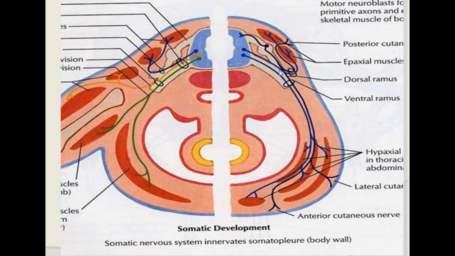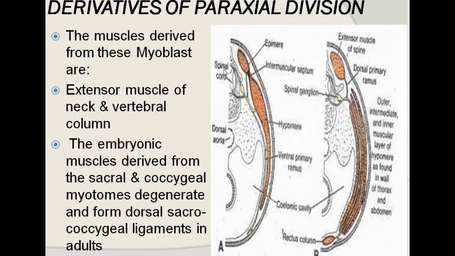Another picture shows the group of muscles, epiaxial and hypaxial, that are supplied by the dorsal and the ventral divisions of the spinal nerve. Okay, now the derivatives of the paraxial division. The muscles derived from the paraxial division myoblasts are the extensor muscles of the neck and the vertebral column.